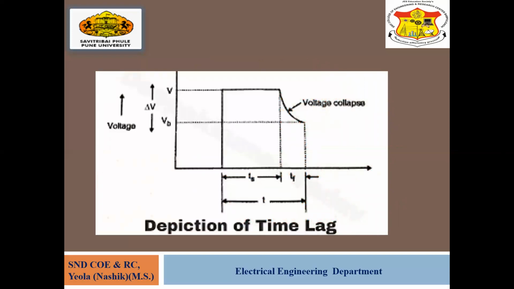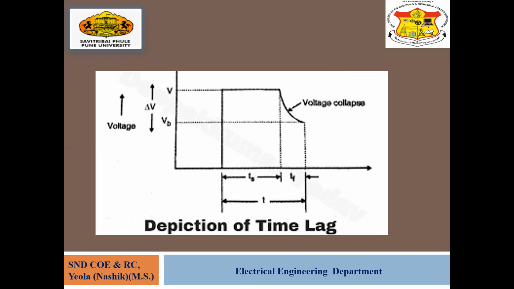Here the diagram is given. This is the statistical time lag and this is the formative time lag. Here V is the voltage and here is the breakdown voltage. If the voltage is greater than the breakdown voltage, only then does the voltage collapse and the breakdown of the gases take place.